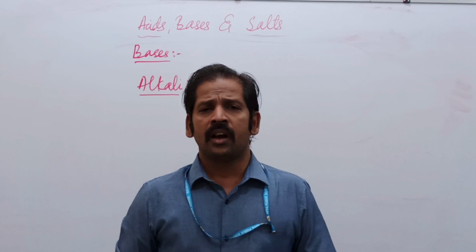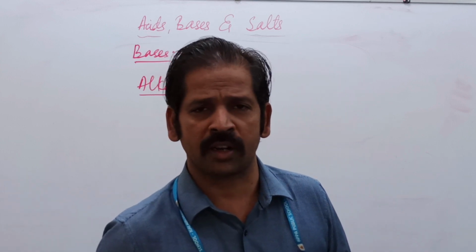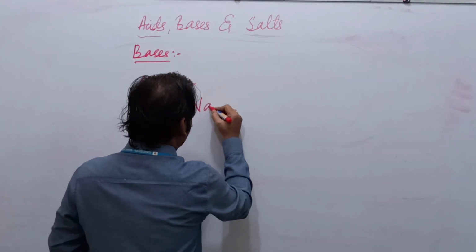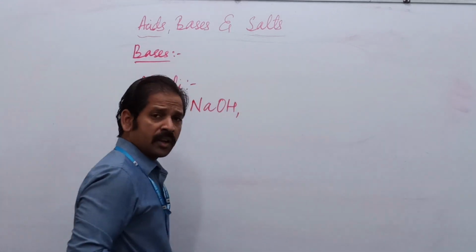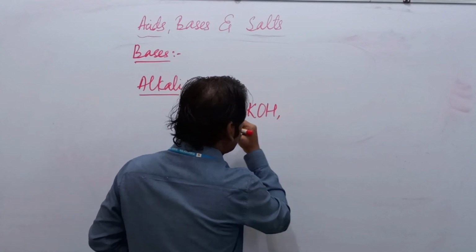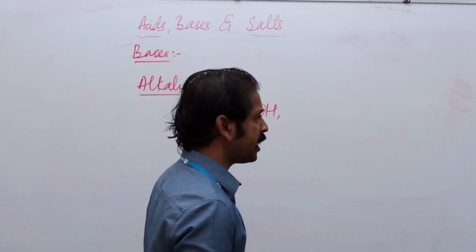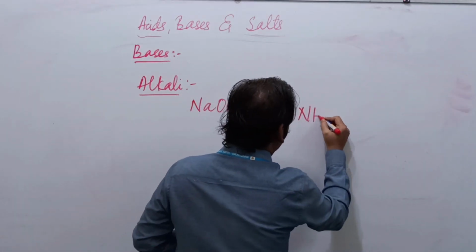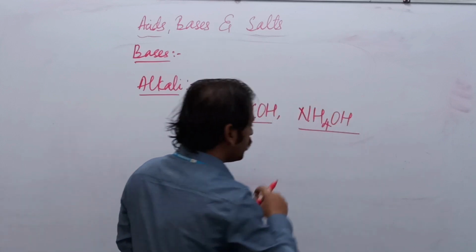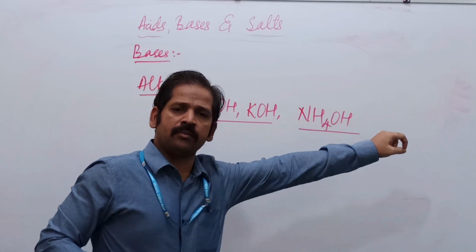What is an alkali? Alkalis are the bases which are soluble in water. Example, sodium hydroxide, potassium hydroxide or ammonium hydroxide. See, I have made two different underlines. I didn't make the full underline.